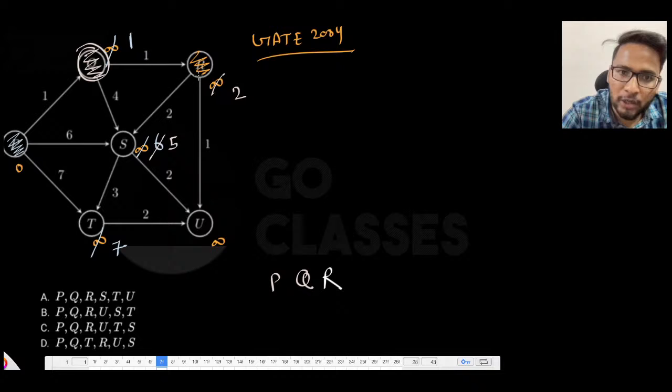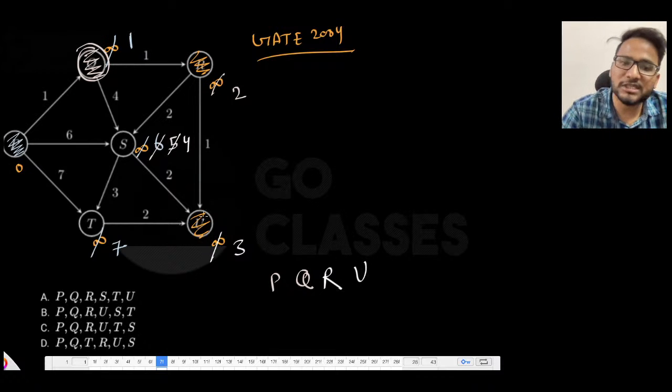Now just relax all the outgoing edges, this and this. There are only 2 outgoing edges. This is 2 plus 1, which is 3, and this is 2 plus 2, which is 4, right? Now it will get modified to 4. So now just pick the minimum among all. Can you tell me the minimum among 7, 3 and 4? I think 3 is the minimum. You will pick this U.